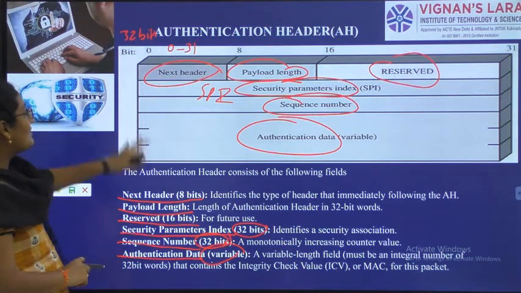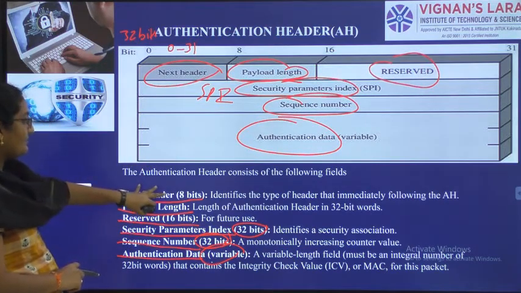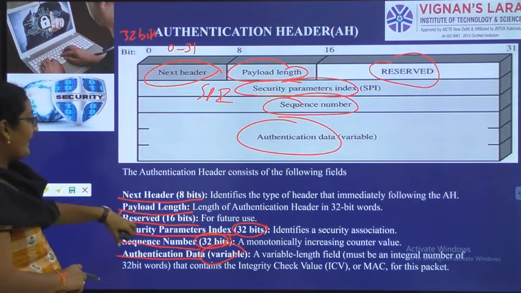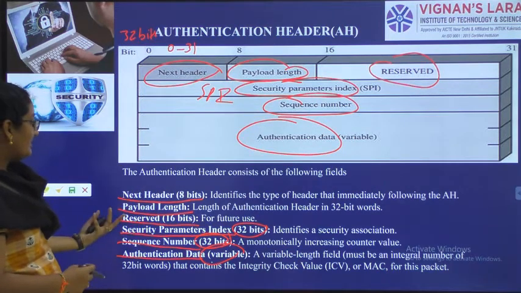So what are the parts we have in this? Next header, 8 bits. Payload length, 8 bits.